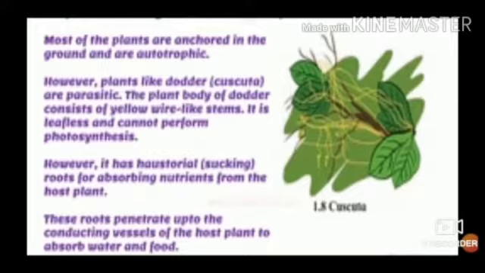Fungi cannot perform photosynthesis as they lack chlorophyll, and they obtain food from starchy foodstuff. Roots like fibers are present in them for absorption of food.